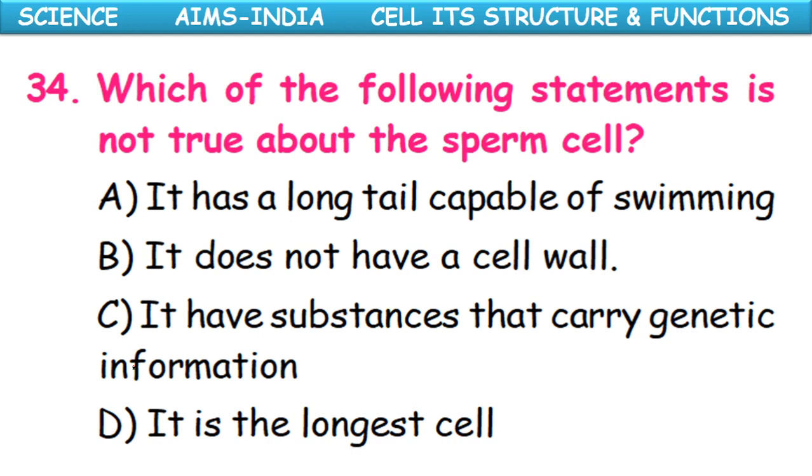It has a long tail capable of swimming. It does not have a cell wall. It has substances that carry genetic information. It is the longest cell. So the longest cell is not a suitable statement related to the sperm. The longest cell is the neuron.